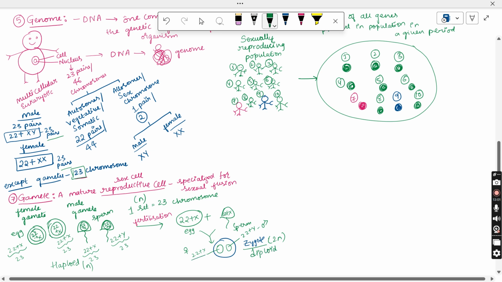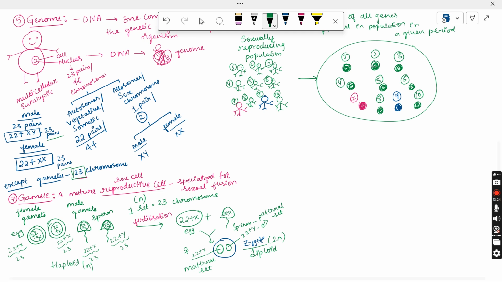So the one set which is coming from the mother is called a maternal set of chromosomes. And the one set which is coming from the father, we call it a paternal set of chromosomes. So these two sets are present in the zygote, and based on the gene character, gene appearance, there are a lot of factors to resemble the mother or the father. Now, whenever these two are fusing, they are just forming the zygote. So this formation is common in the case of humans as well as animals, right?